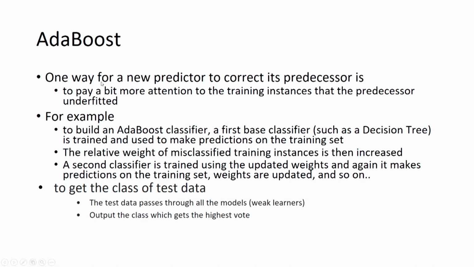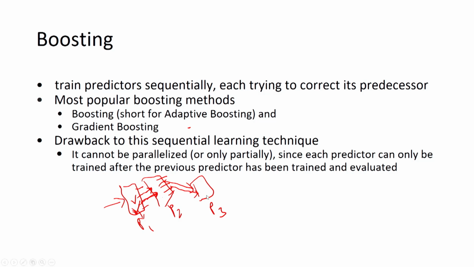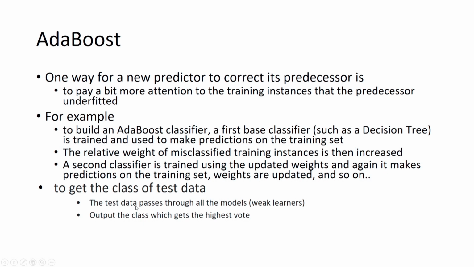In case of ADA boosting, what we are doing, we are paying a bit more attention to the training instances that the predecessor underfitted or wrongly predicted. So, in case of ADA boosting, this is basically the example of ADA boosting. So, in this case, at the first step we give the same weightage to all the instances.